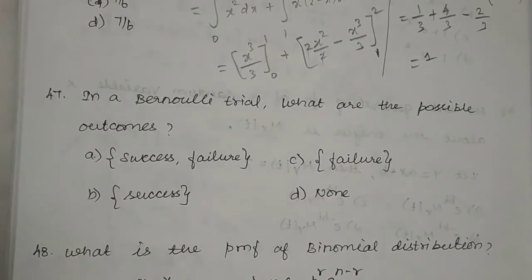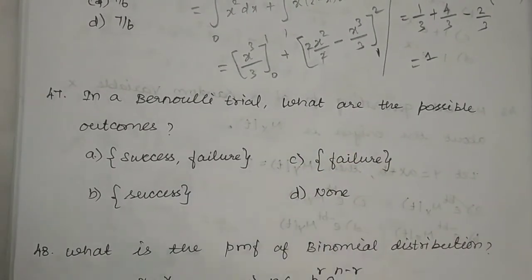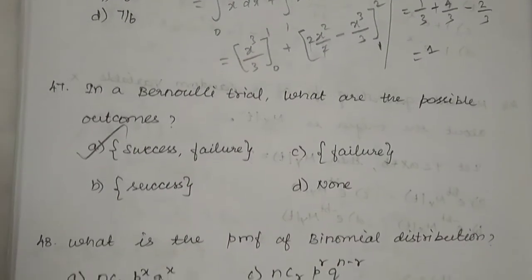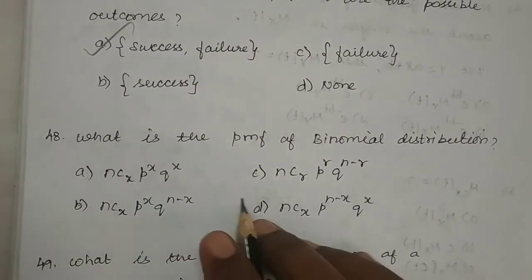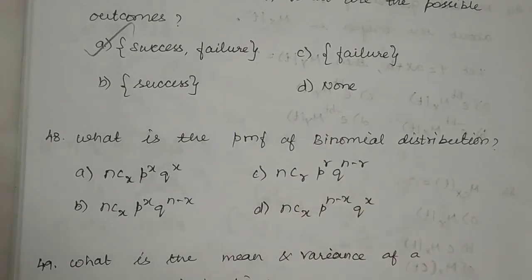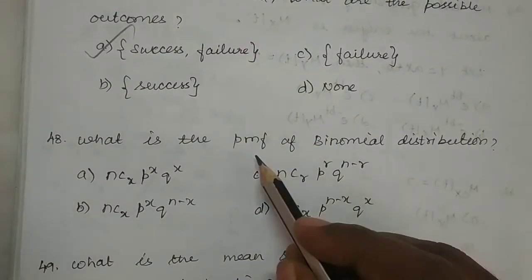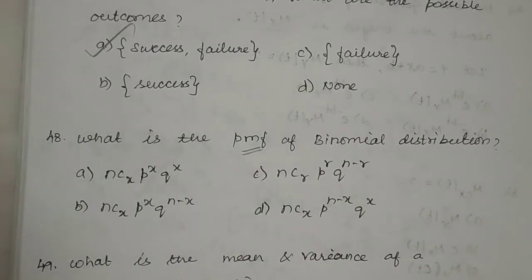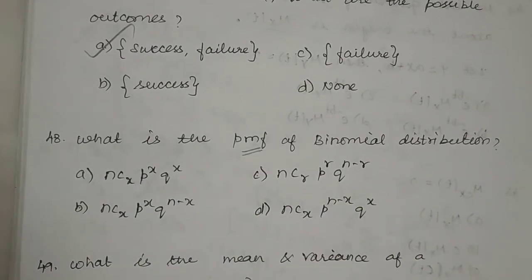Then next one, in a Bernoulli trial, what are the possible outcomes? Possible outcomes are always success, failure. Then what's the PMF of binomial distribution? If it is a discrete distribution, we'll be using the notation PMF, probability mass function.